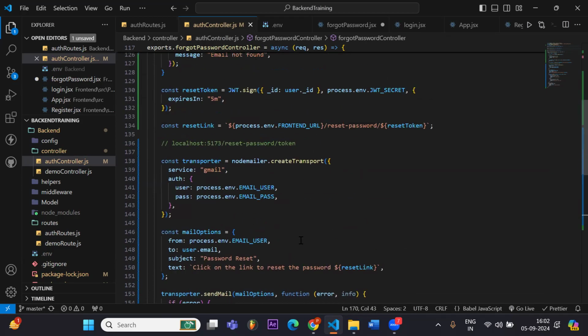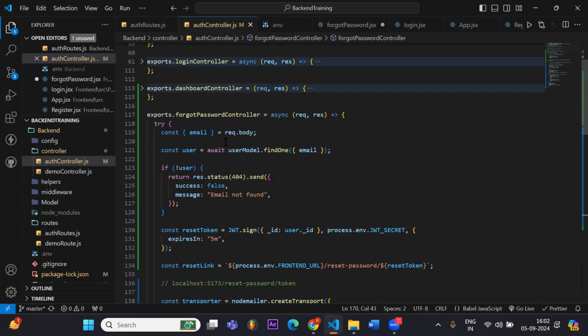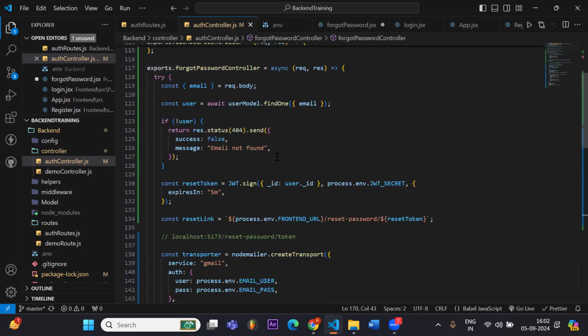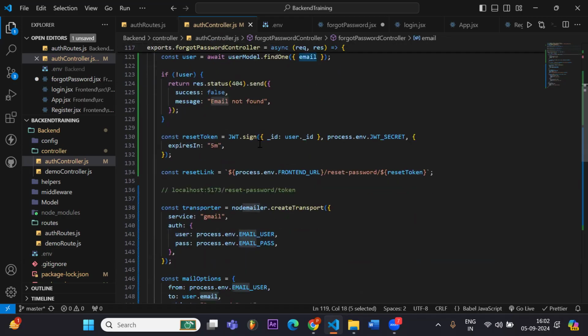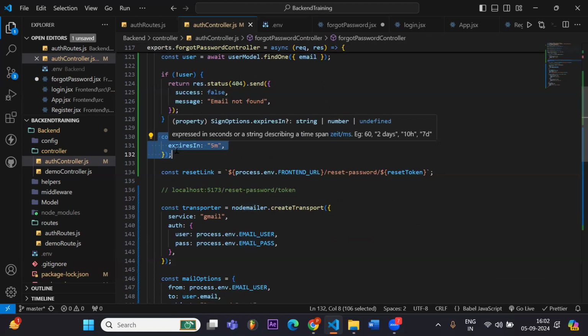So here we have created on the backend our forgot password. First we are validating our email, that if it exists, then only we will continue forward. If the email exists, we will create a token of around 5 minutes so that if this token expires, then the user has to click on forgot password again.